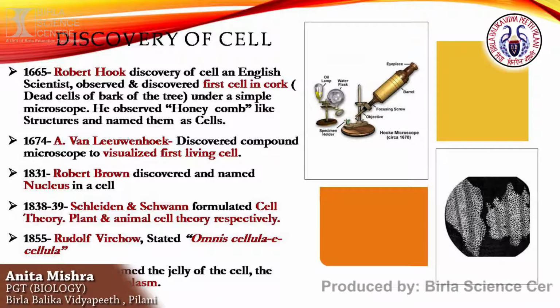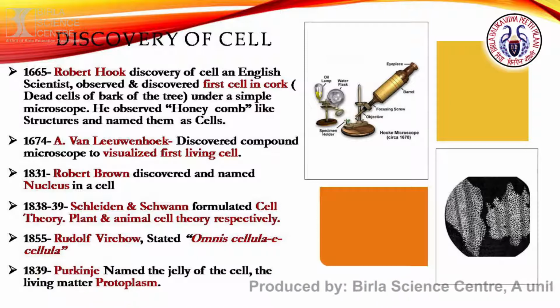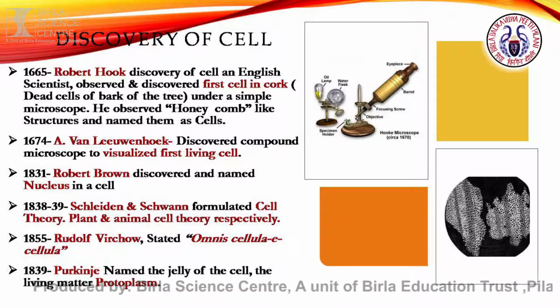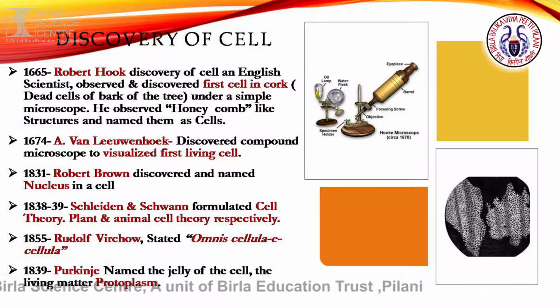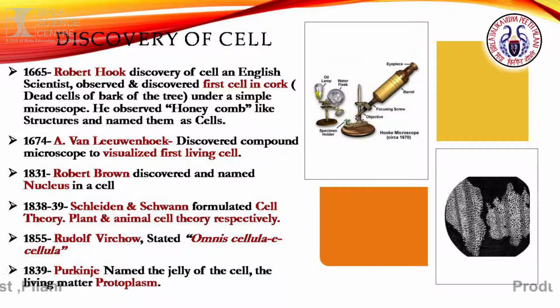He could only see a few compartments there. There were small compartments present in the structure of the bark, and that is why Robert Hooke gave the name cell. You can see well in the presentation here the microscope which was used by Robert Hooke, and you can also see the small cells of the bark which was visualized by Robert Hooke.